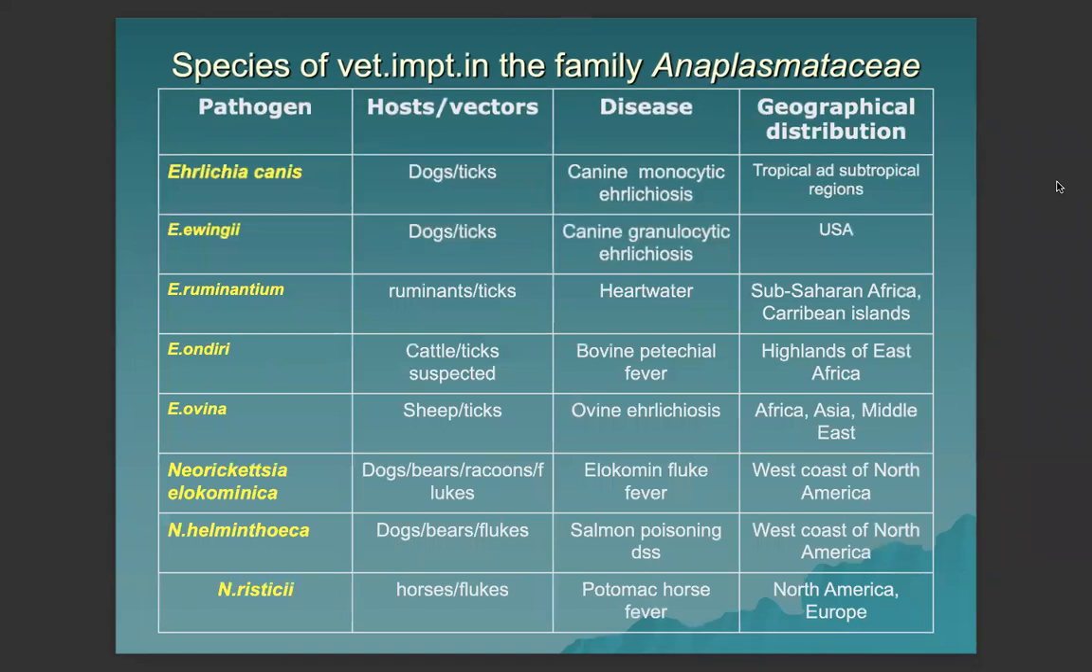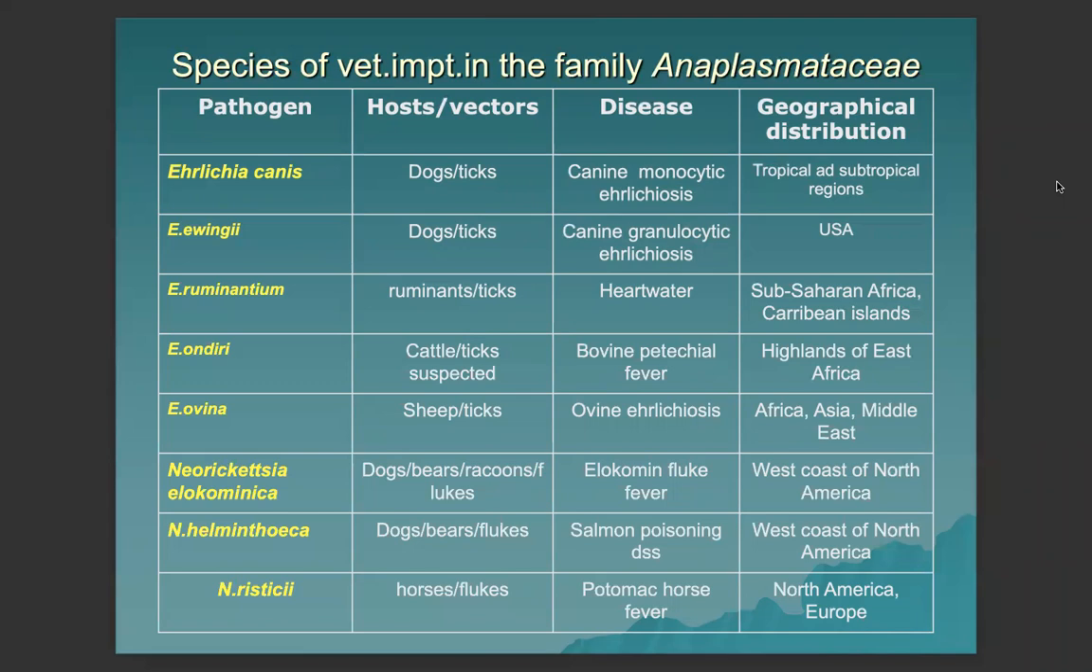For Ehrlichia canis, infecting dogs, ticks are the vectors, the brown dog tick Rhipicephalus sanguineus, that causes canine monocytic ehrlichiosis occurring in tropical and subtropical regions. Ehrlichia ewingii, also with dogs as hosts and ticks as vectors, is the cause of canine granulocytic ehrlichiosis in the USA.